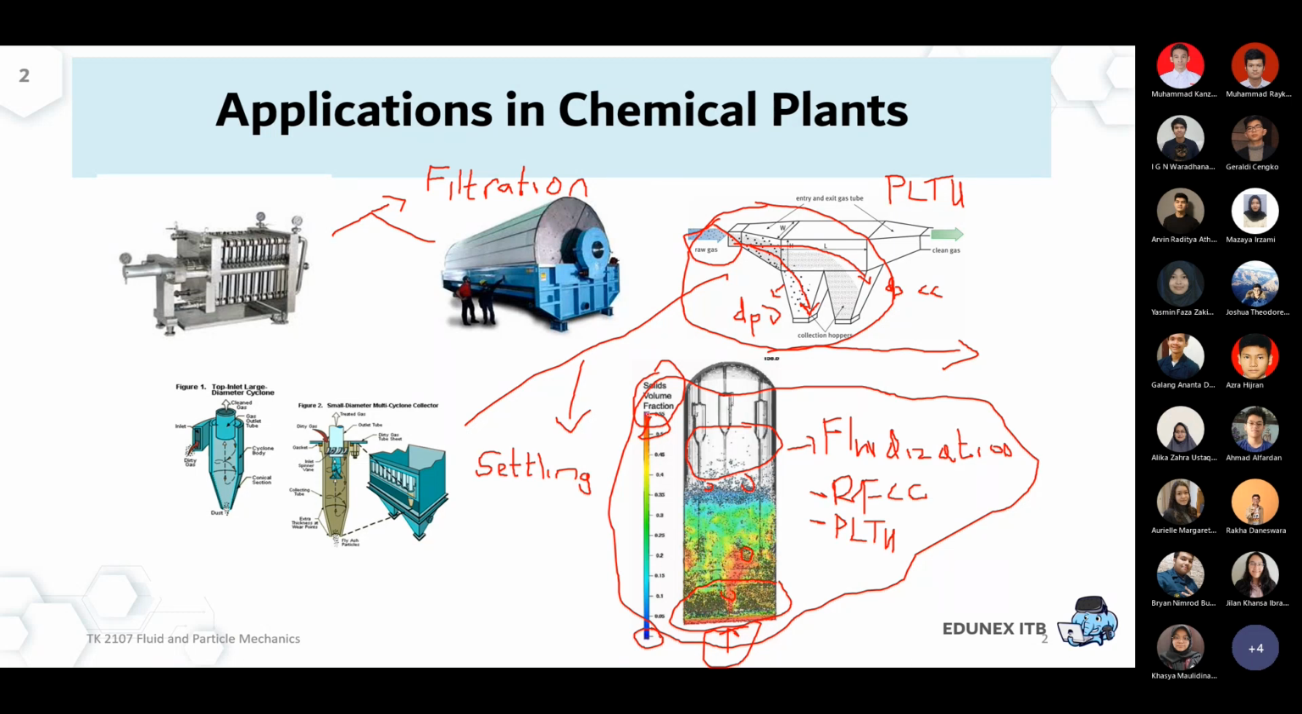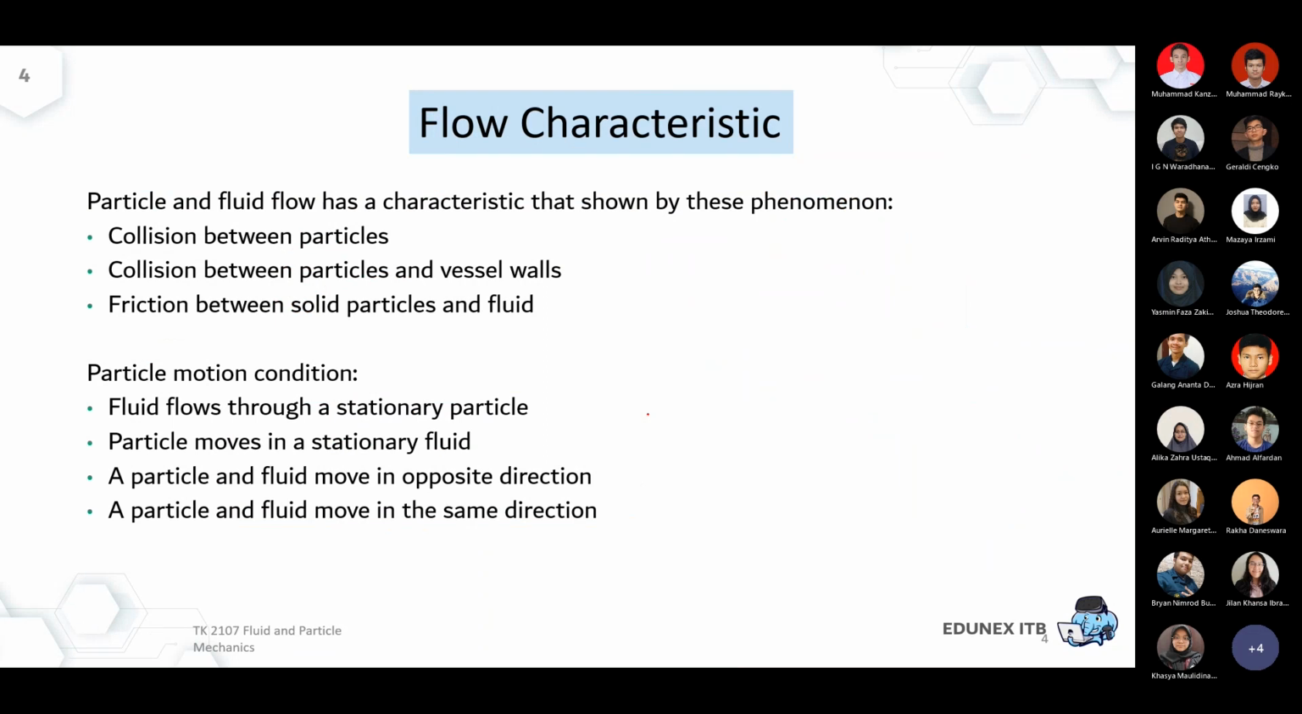So we have to ask the question: how can I know the regime of my particle stream, whether it's completely laminar, completely turbulent, or somewhere in between, and so on?